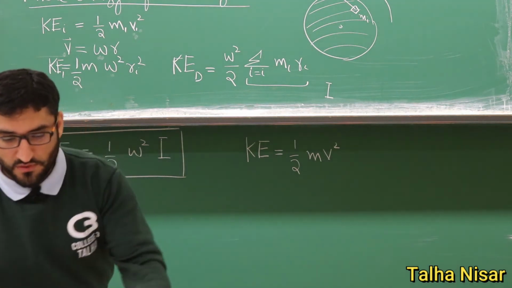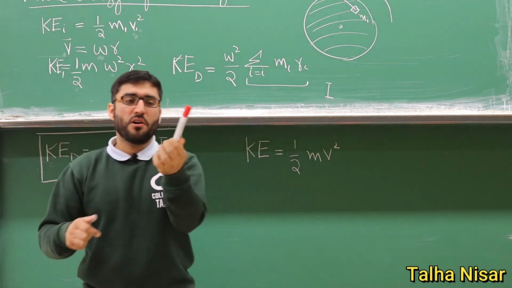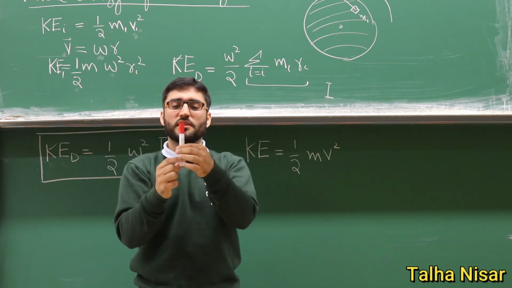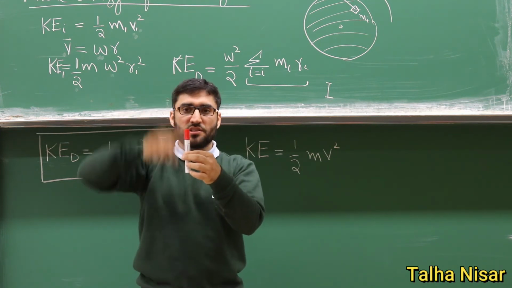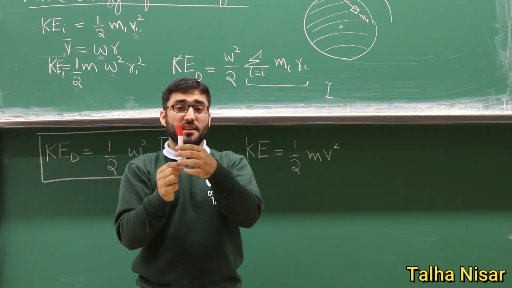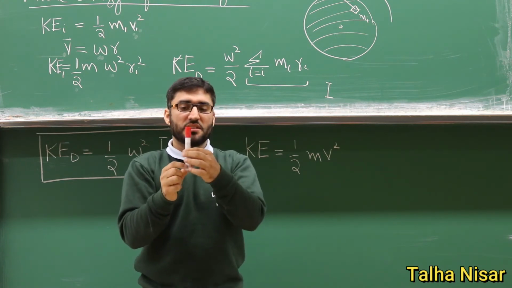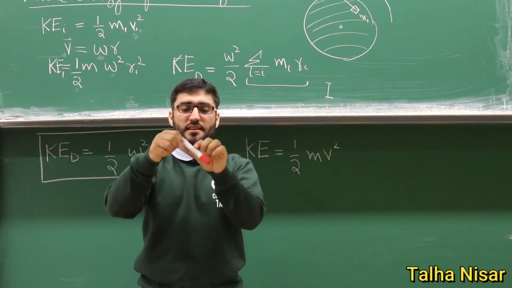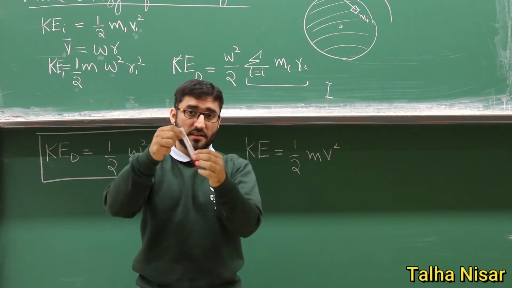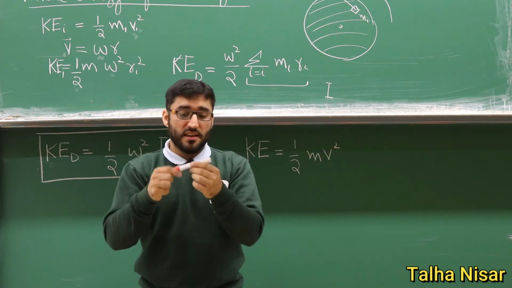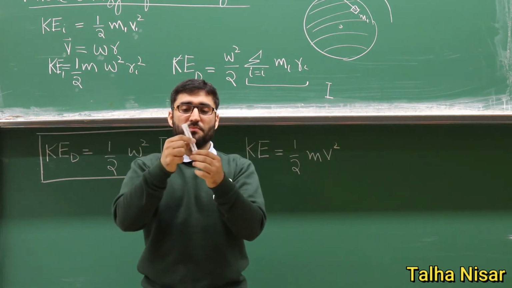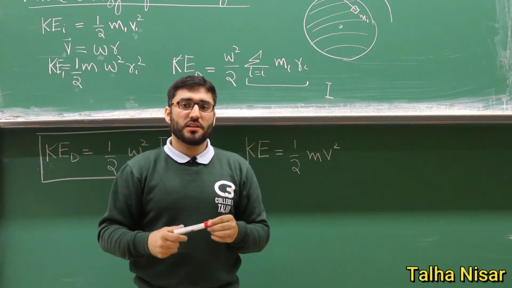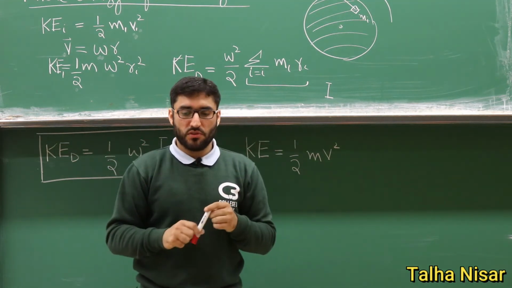For example, we have this marker here, but its shape is like a cylinder. If this marker is spinning like this, so this is the axis of rotation. So in this case, the moment of inertia is smaller. But if it's rotating like this, then the moment of inertia is different because the axis of rotation is different than the previous case. So it depends on the shape of the object and also the axis of rotation.